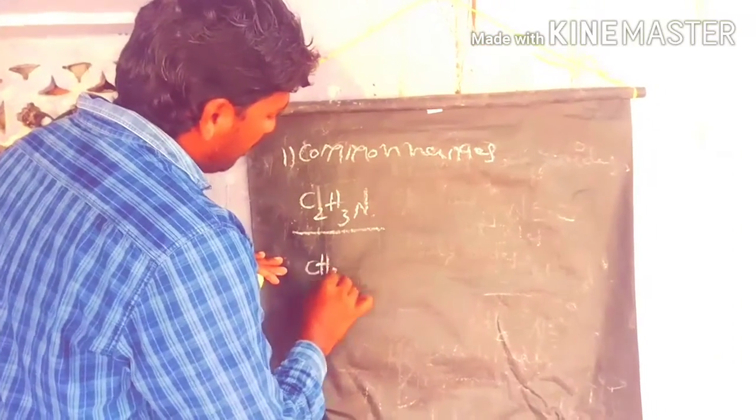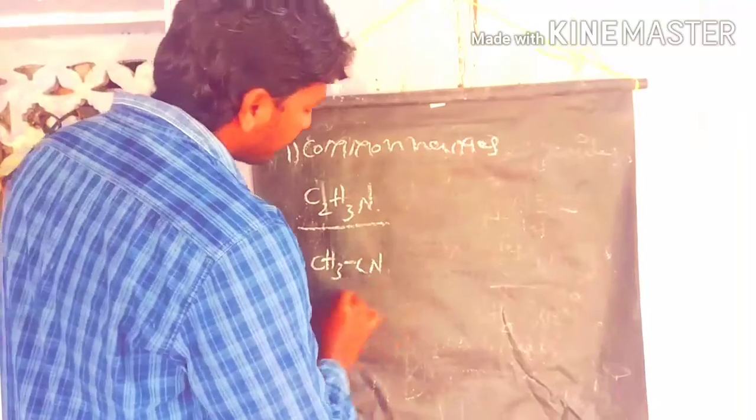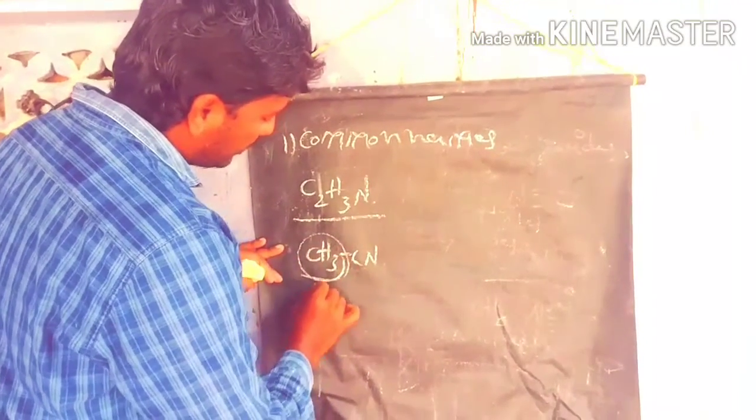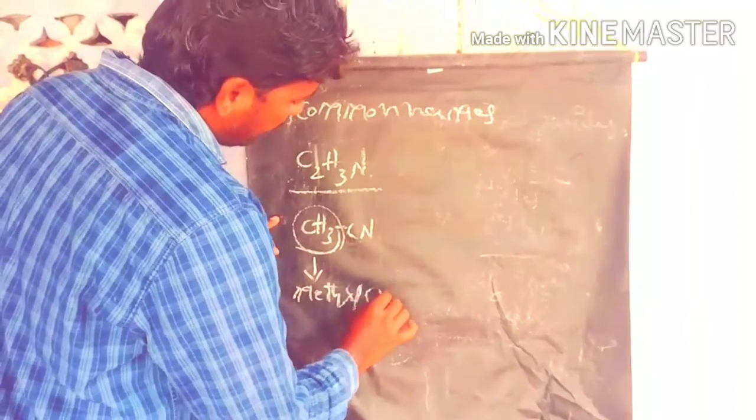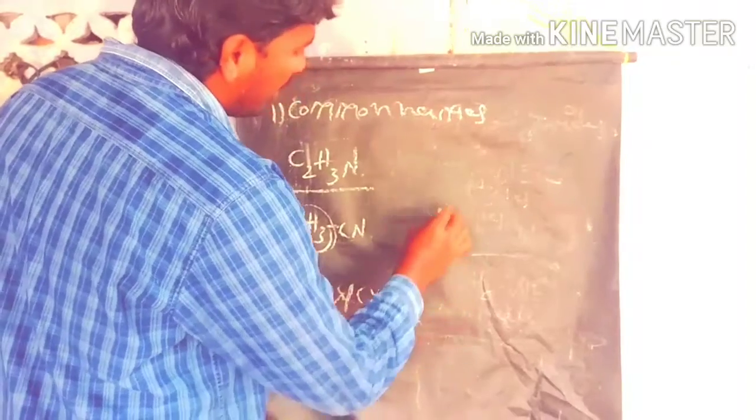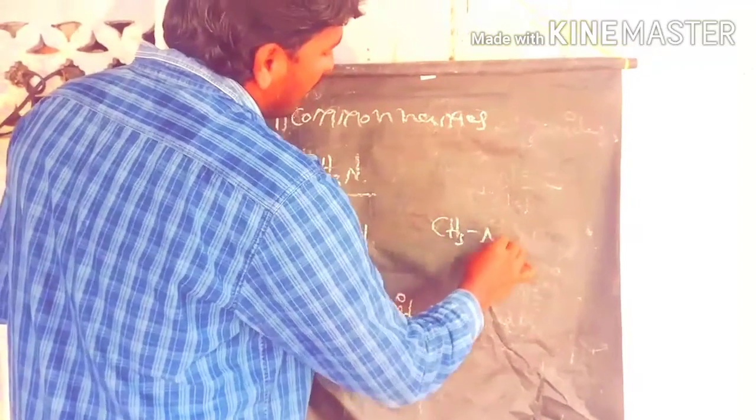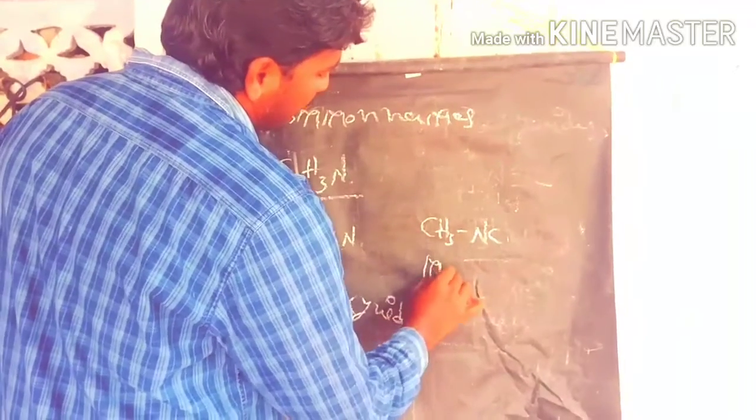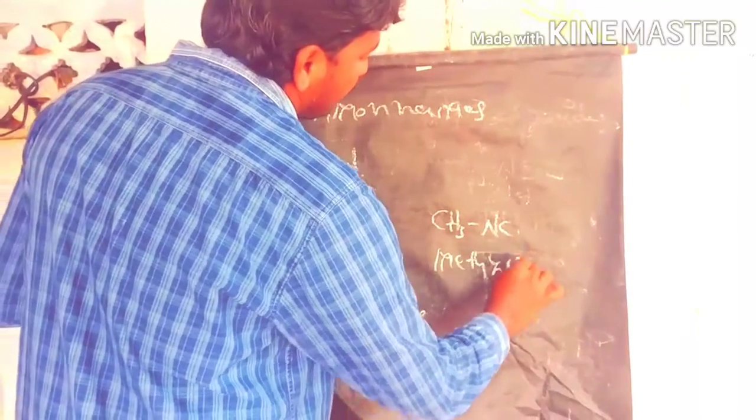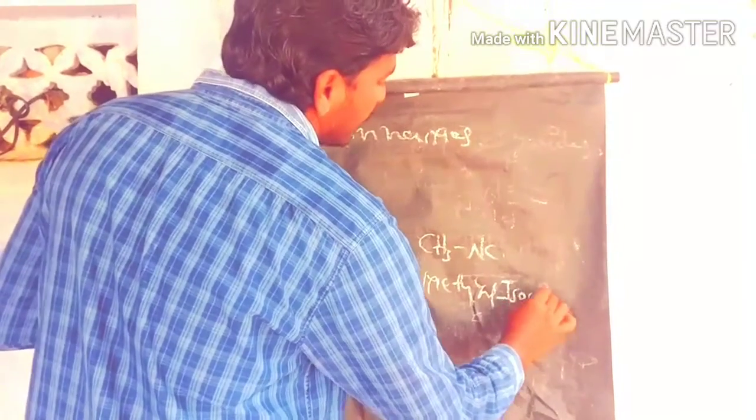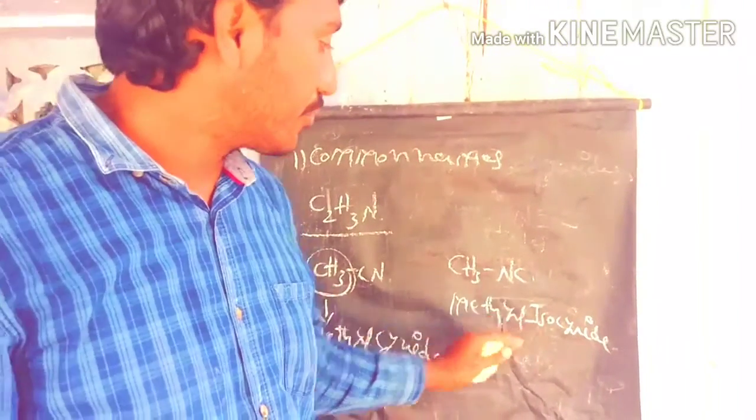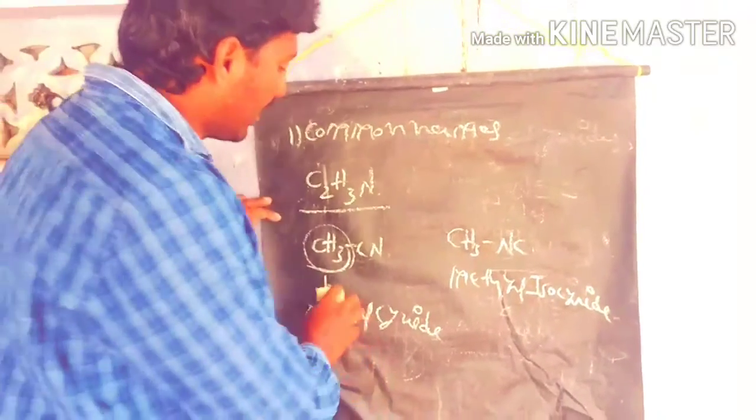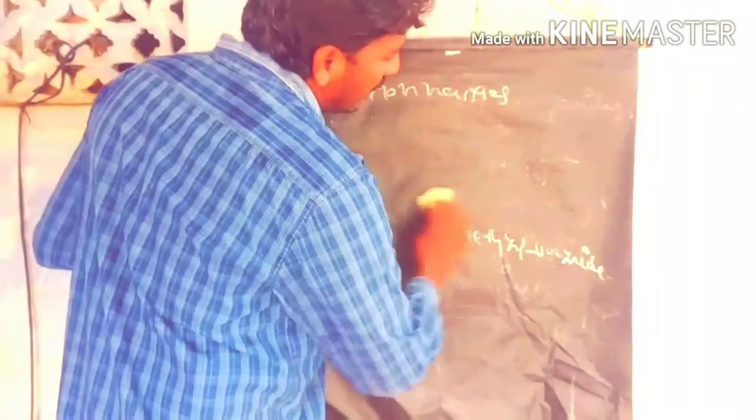This is methyl cyanide. Here we take a methyl group attached to the cyanide group, so we call it methyl cyanide. Here the methyl group is attached to the isocyanate group, so we call it methyl isocyanate. Generally, the common names are alkyl cyanides and alkyl isocyanates. Let's see some examples. This is methyl cyanide.